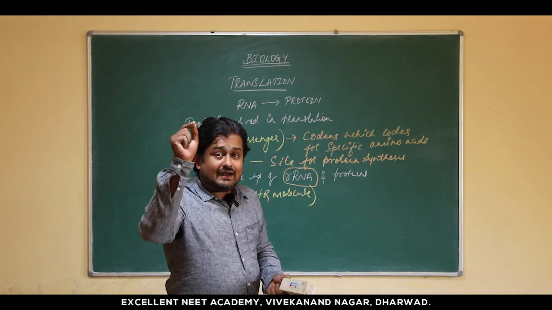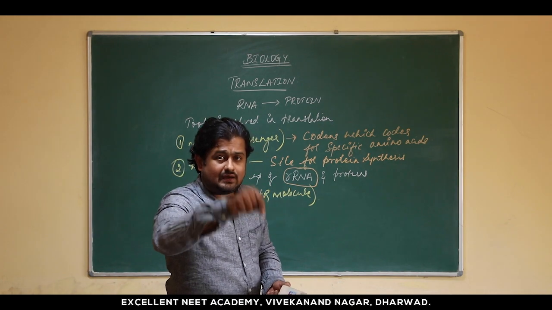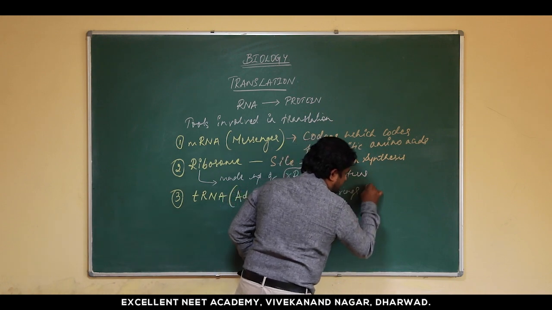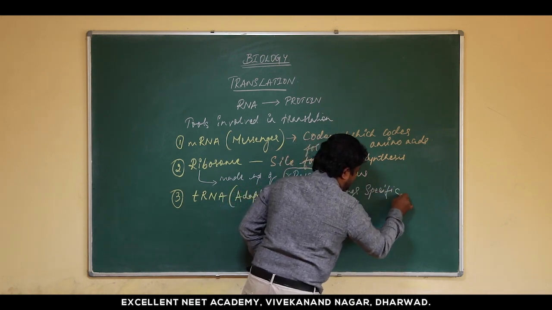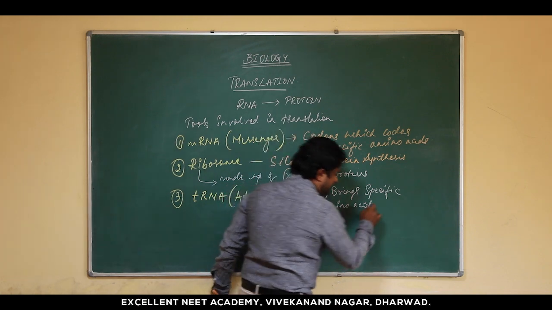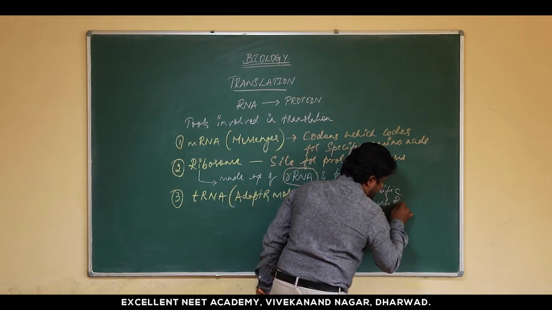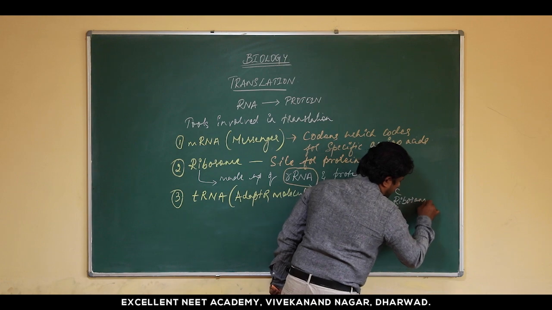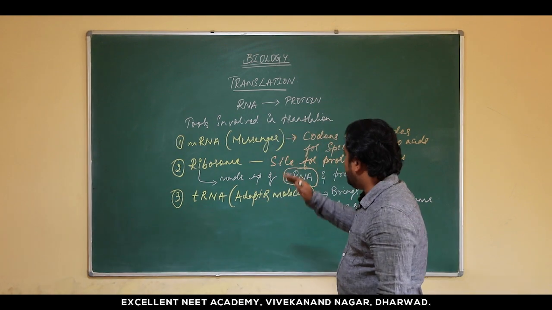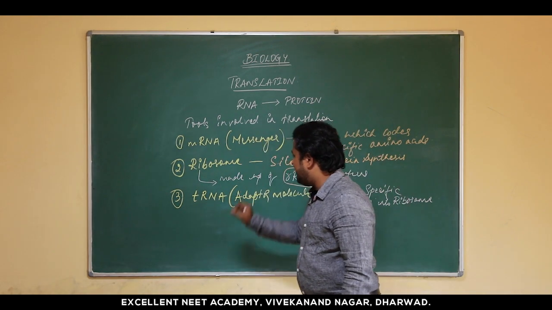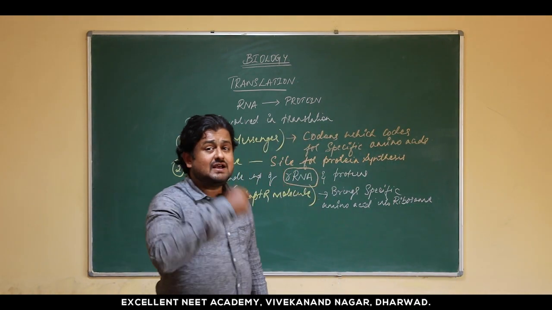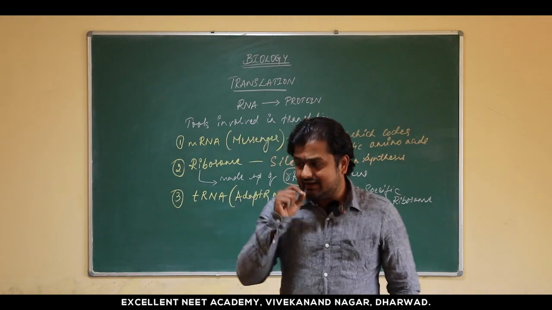So a specific amino acid will enter into the ribosome. It brings the specific amino acid into the ribosome so that the process can continue. Now the most important tools we have come across are the mRNA, ribosomes and tRNA. Now, all together, how is it going to function? What are the steps involved in translation? Let us have a look at it.